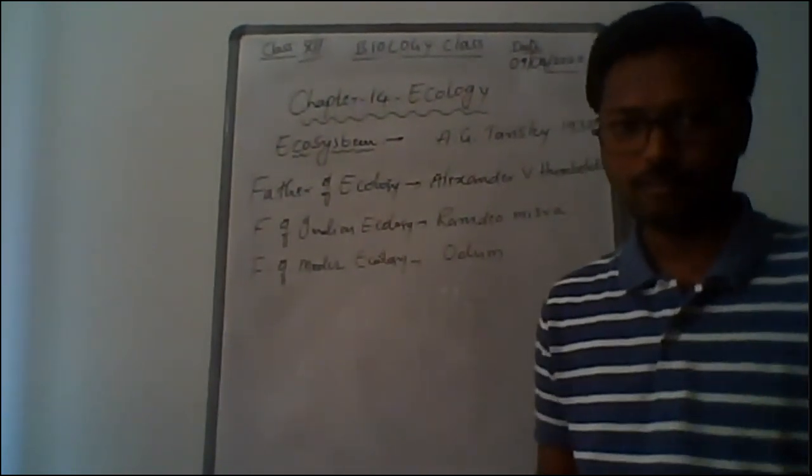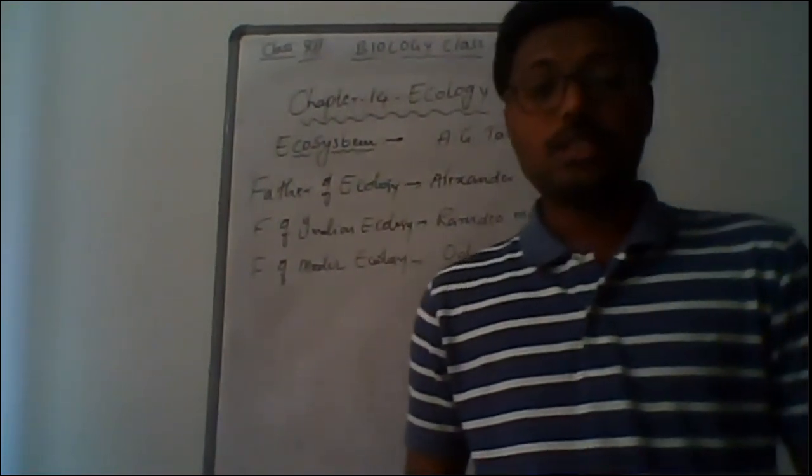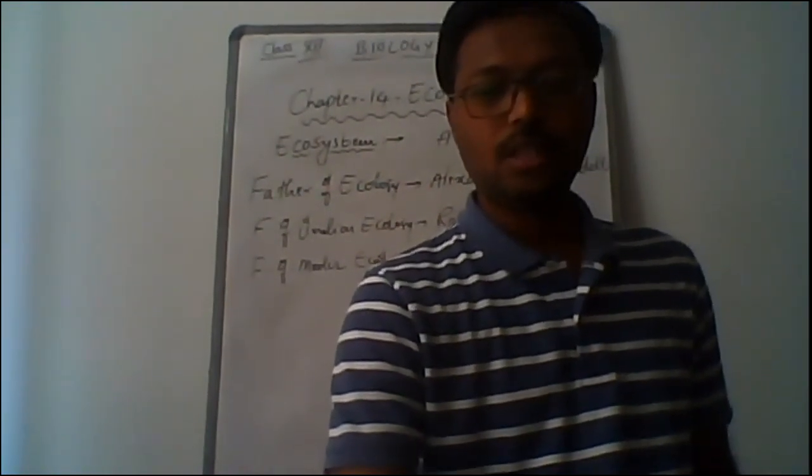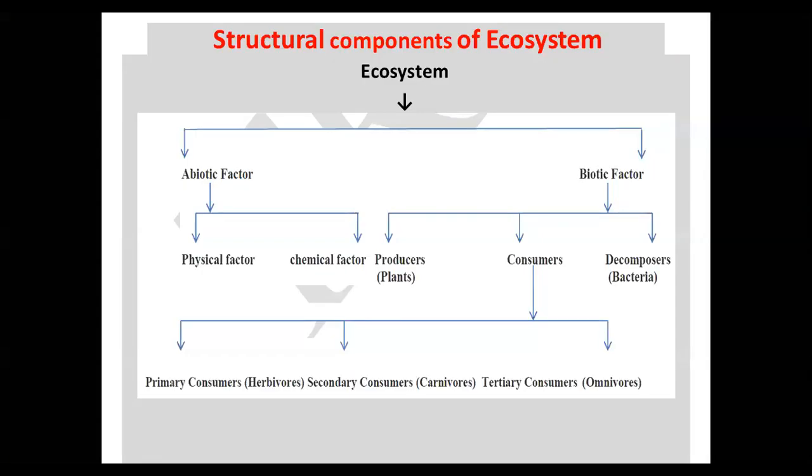Now if you go through the structure of ecosystem, here there is a flow chart given, that is the structure of ecosystem. Now ecosystem can be classified into two parts: abiotic factors and biotic factors, right? Abiotic means non-living things and biotic means living things. Now these abiotic factors are again classified into two categories: physical factors and chemical factors.